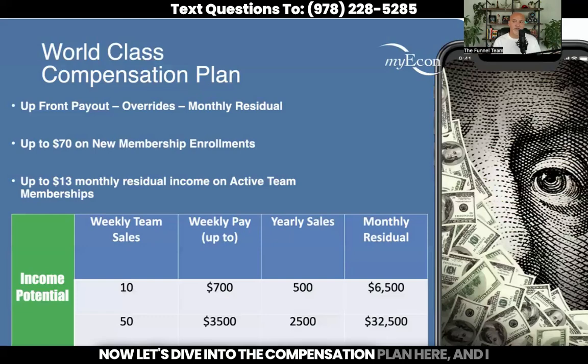Now, let's dive into the compensation plan here. I just want to spell it out for you real simple, kind of black and white or blue and white here, as you see on your screen. You can earn up to $70 when someone joins you. There's 3 levels to join and 2 membership levels. So you can join for $20 or $40. That is the FSM membership level, which is $40 a month after you join. Okay. So $20 or $40 to join. And then you can also join at the highest level, which is their EBM level of membership, which is $60 per month, or $100 today when you join.